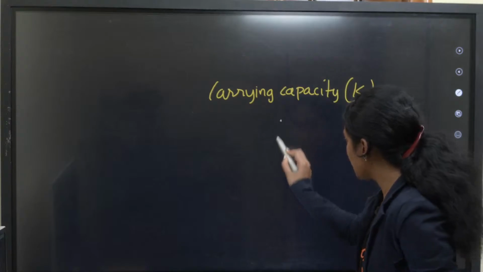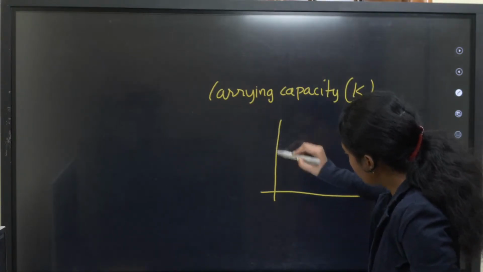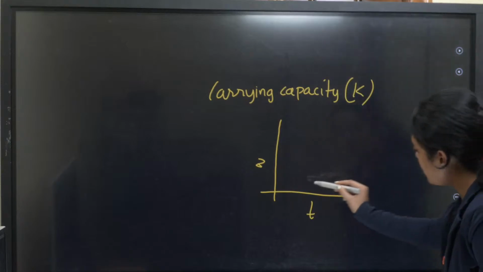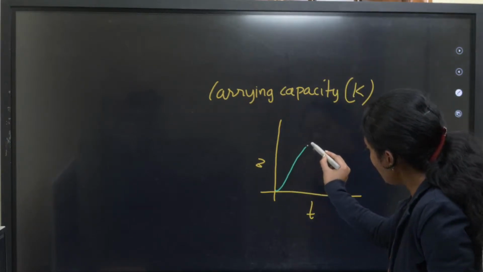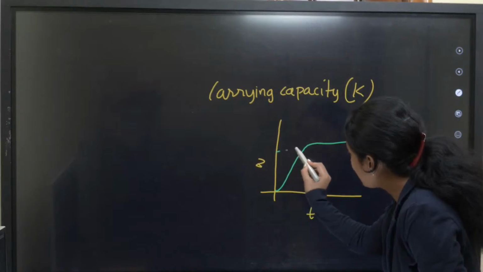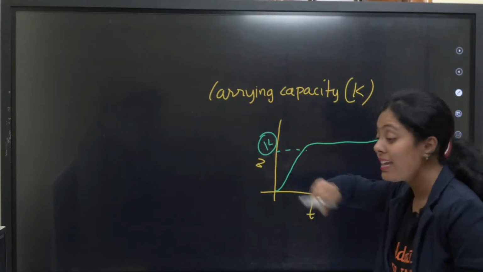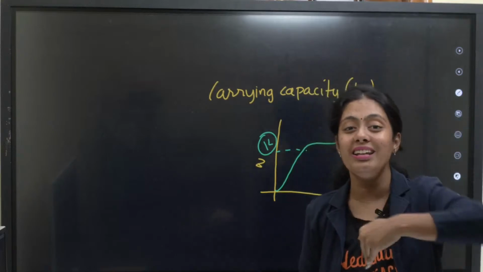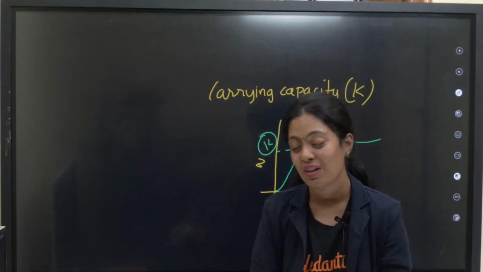So look here, guys. This is your N, this is your T. After one stage, you see the population is trying to remain constant like this, right? What is this? This is K. And at K, my population growth neither increases nor decreases. That is very important.